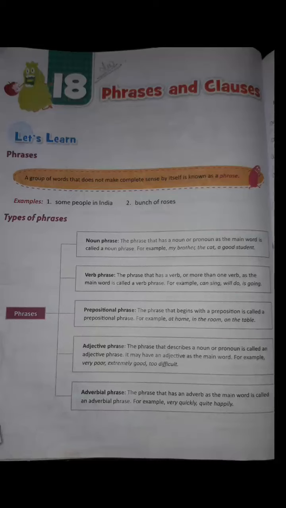A clause must have a verb in it. So, here the verb is looks. Clauses may or may not make complete sense. You just try to remember that a clause must have a verb in it, and it is usually a part of a sentence with a subject and a predicate.